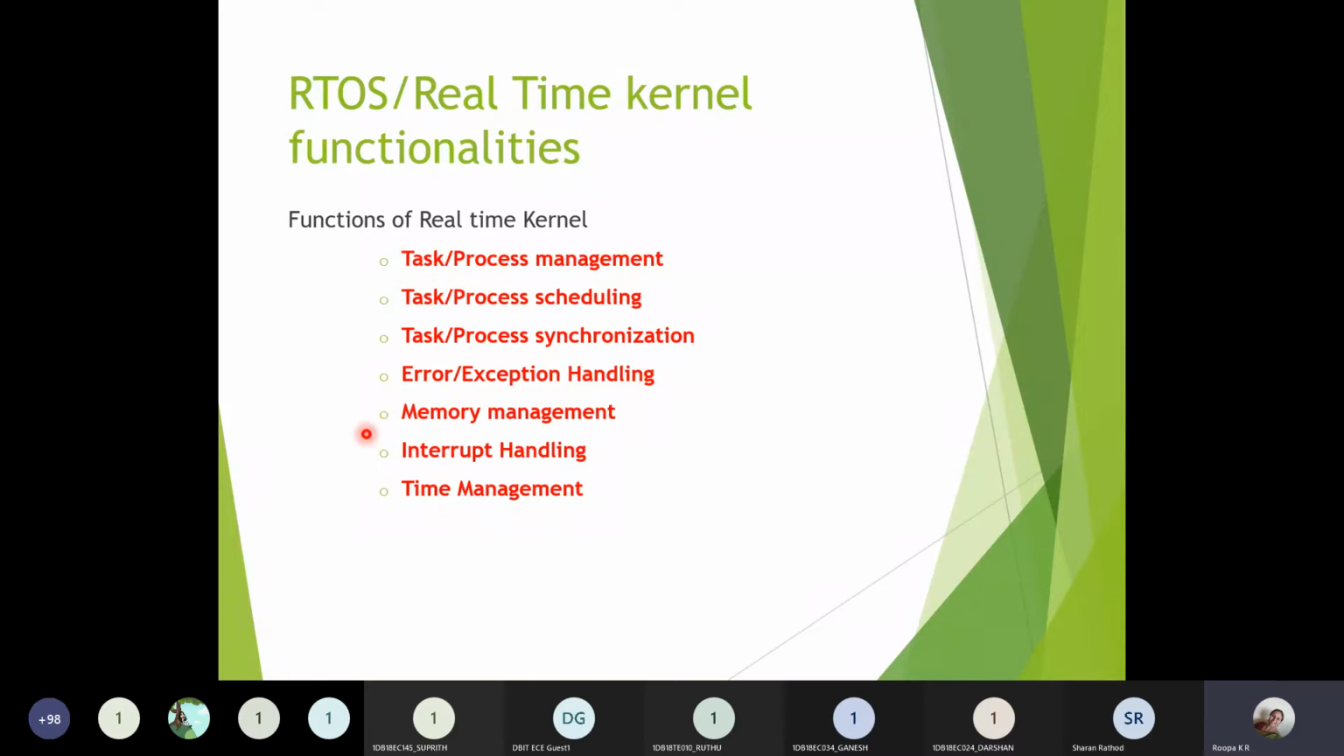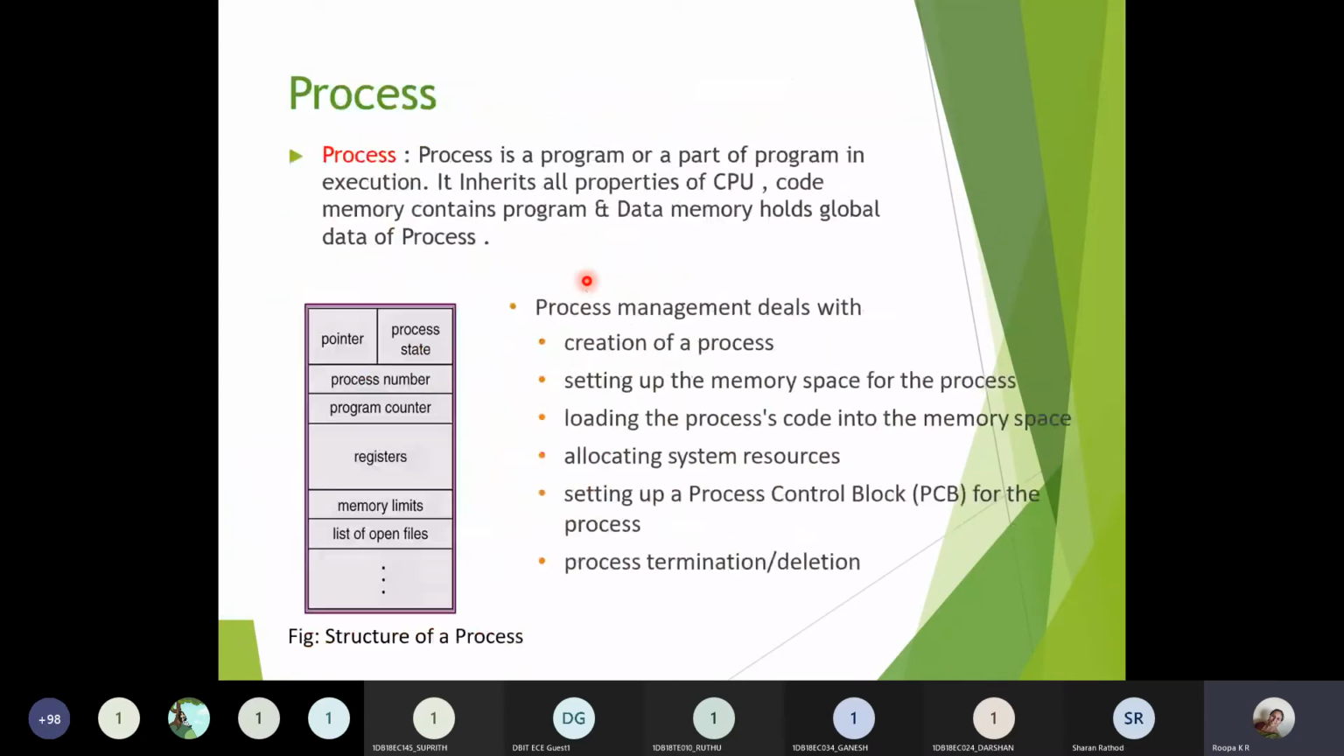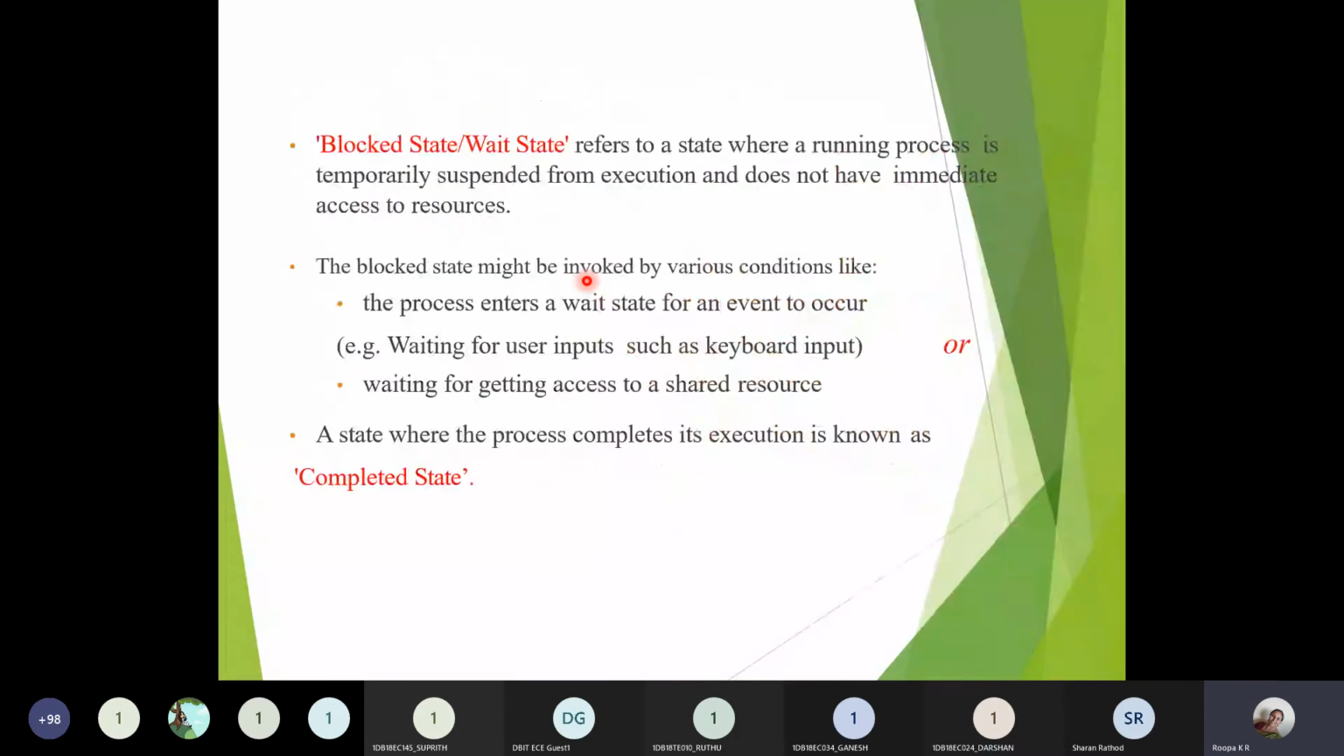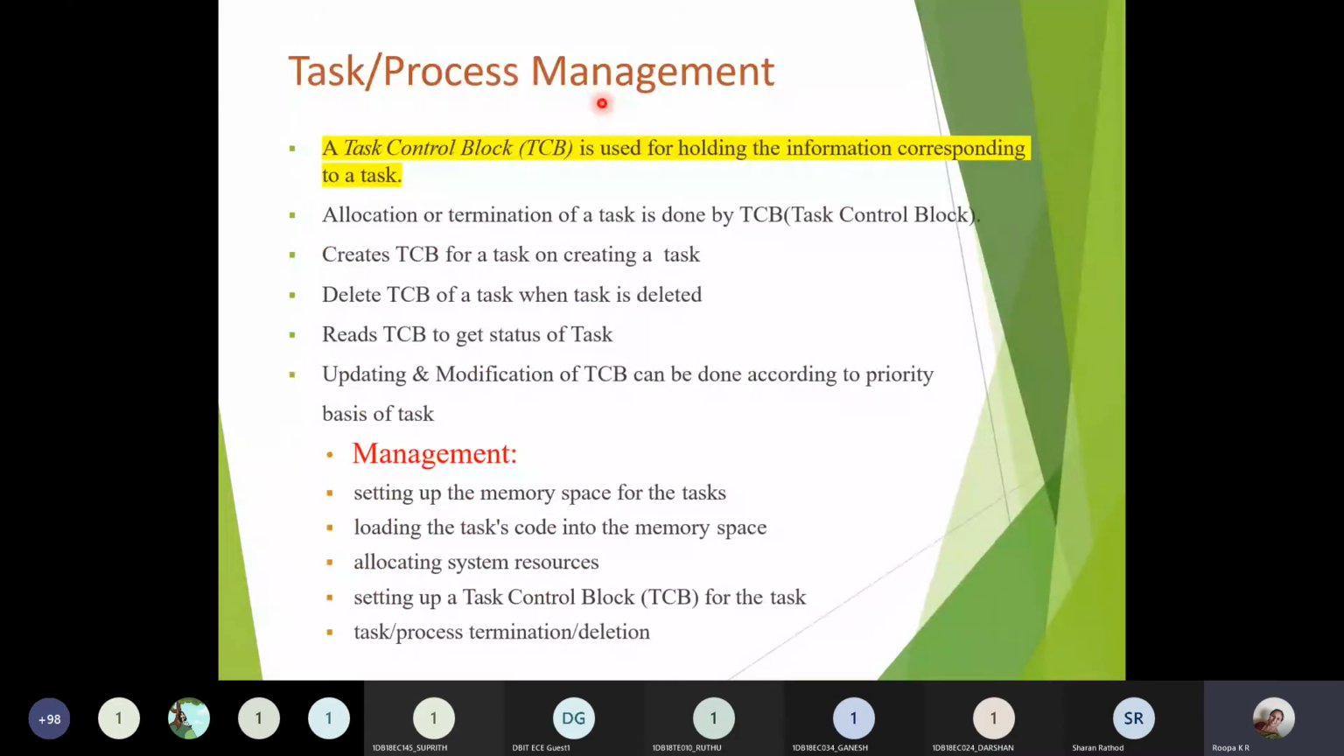Now we'll see the different functionalities. What is task process management, how scheduling is done, how they are synchronized, how the interrupts are handled, how the memory management will be done. All those things we are going to see now. The first one is task process management. So we have seen all these things. From here the functionality of the real-time kernel starts. That is, the first one is task or process management.